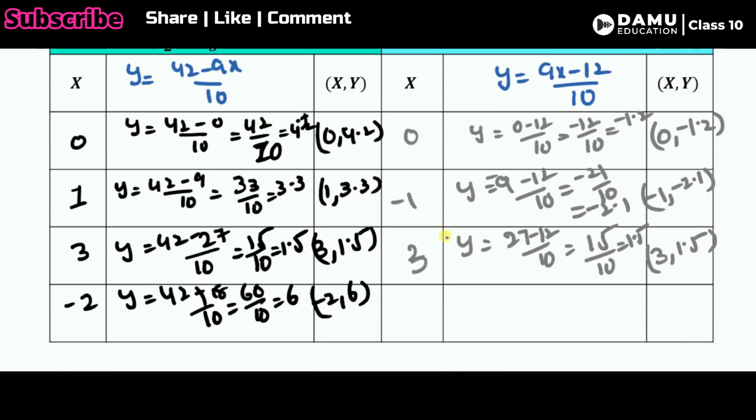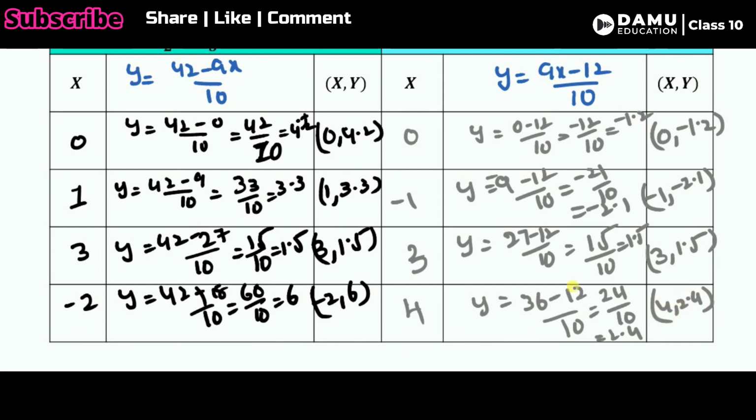Then what is the next value? Let's take x as 4. y will be equal to, 9 4s are 36, so 36 minus 12 by 10. Then what answer will we get? 24 by 10, then we will get 2.4. So that is (4, 2.4).